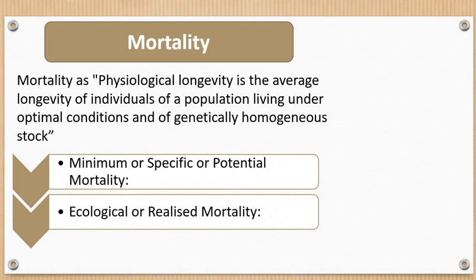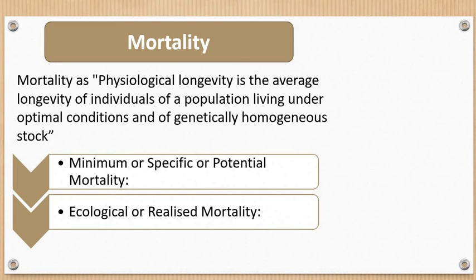The second one, let's see what that is. Yes, ecological or realized mortality. This is nothing but the death of new individuals under all existing environmental conditions. Wherever the word ecological is there, it means considering all the environmental conditions, all the ecological conditions, right?